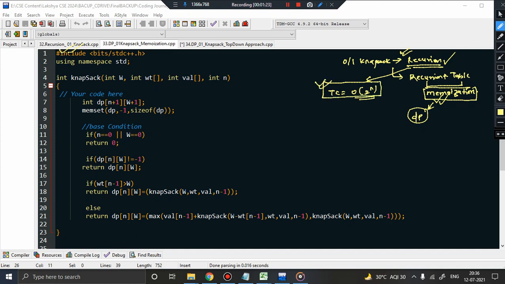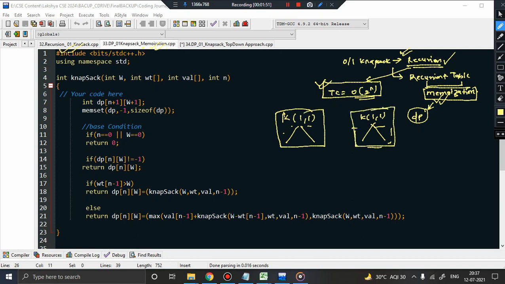The major issue was that there are circumstances where the same function is computed again and again. If you remember, in the previous video on memoization I explained that suppose there is a function k(1, 1), and again somewhere in another node you will have the same function k(1, 1). Each has its own subtree. If you don't use memoization, this function execution is taking time, and this function also needs to be executed.